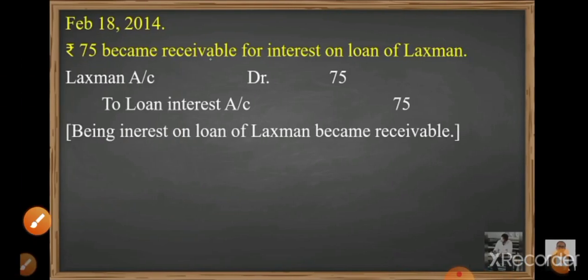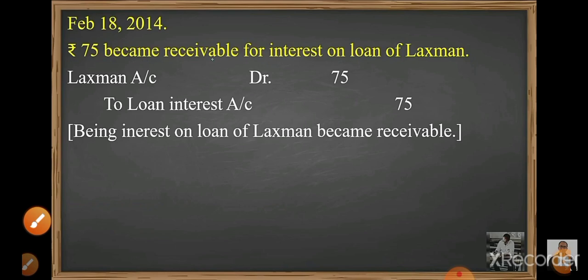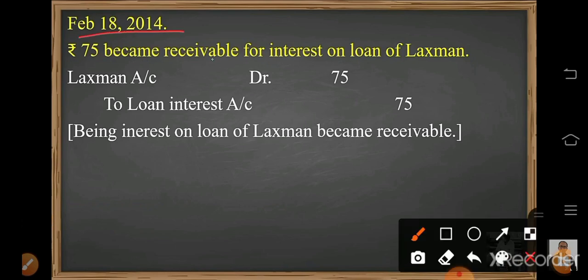Now let's move to the next transaction. Feb 18 2014. Rupees 75 become receivable for interest on loan of Lakshman. Now you can see in transaction number 3, 8,000 lent to Lakshman at interest rate of 8%. So whatever loan we had given to Lakshman at 8%, that 75 rupees has become receivable.